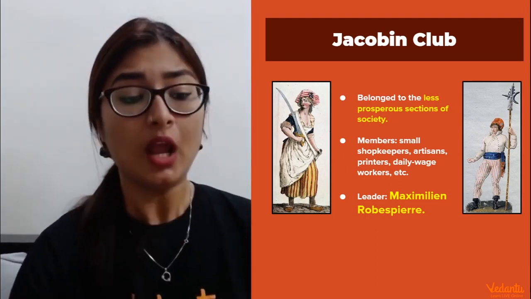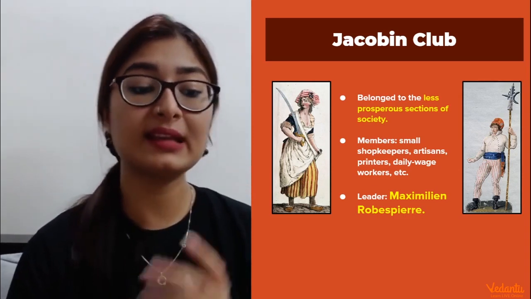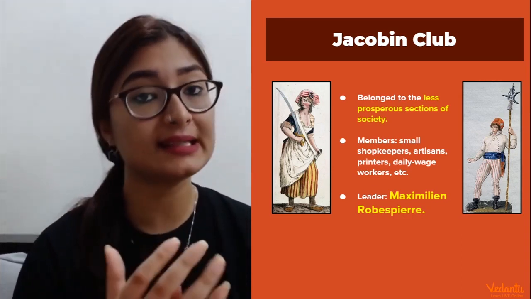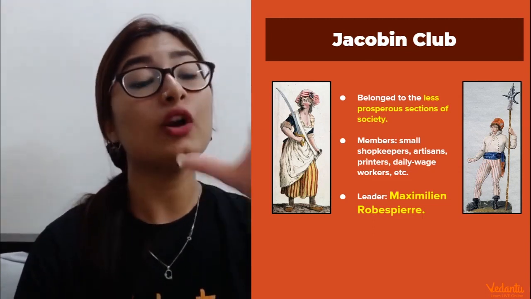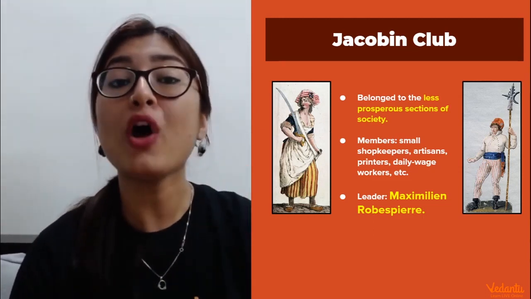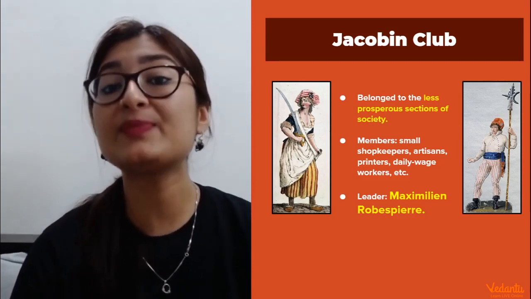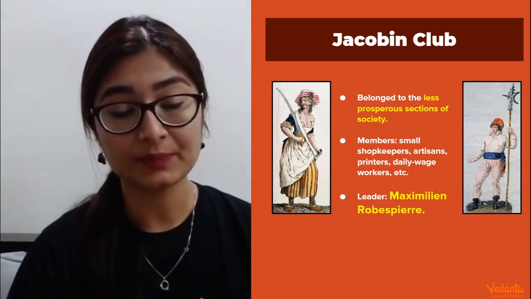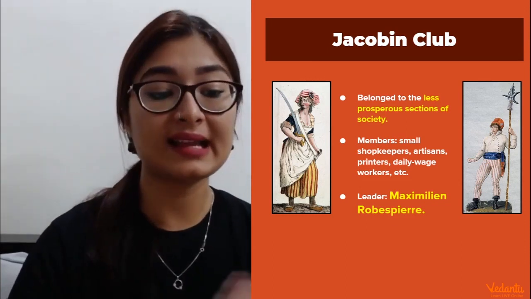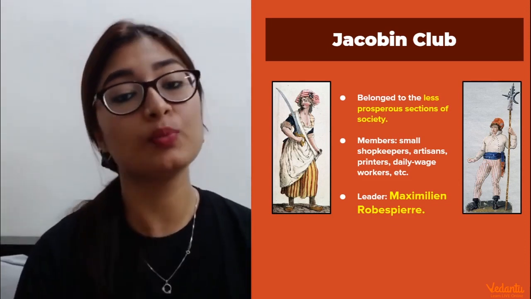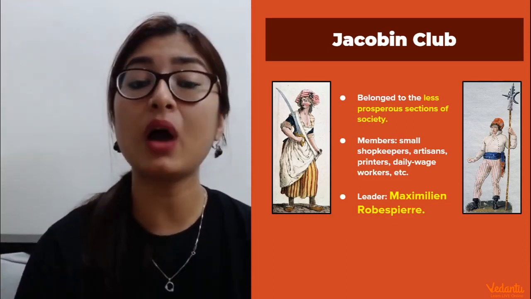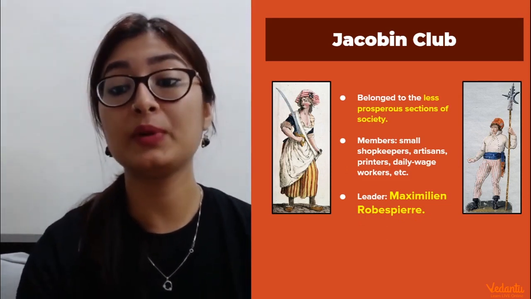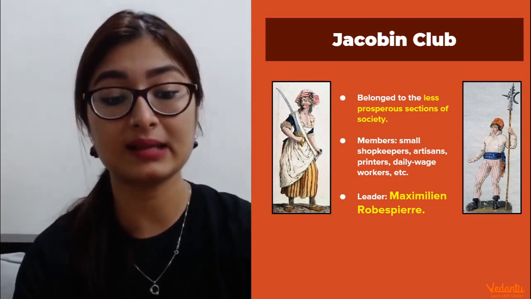in the society. Okay, and as a result of this, they did not wear the knee breeches like the riches of the society to symbolize their power, and also to show the power which was wielded by these people, the riches of the society. And as a result of this, these guys were called sans-culottes, which literally means without the knee breeches. And those were the people of the Jacobin Club. You can see in the picture also how they are dressed up.